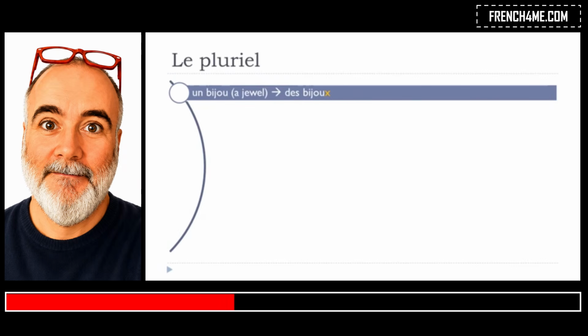I've listed all the exceptions of the ou ending, words that, like we saw previously, don't take s but take x at the end. Still, it's not pronounced, so it doesn't really affect the pronunciation, but it's just for you if you want to write them correctly in the plural form. Remember, it's not s, it's x.